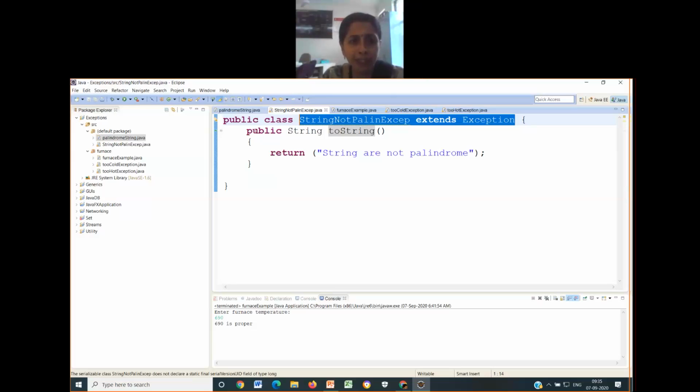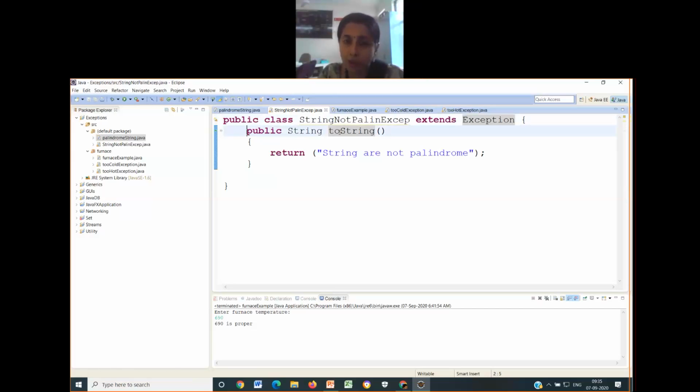I am simply writing public String toString. This toString is an inbuilt function. I am just overriding it in the way I want. And what do I need this toString to print? It returns the string "String is not a palindrome."